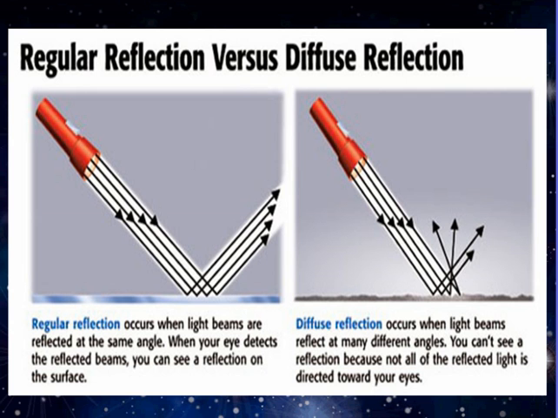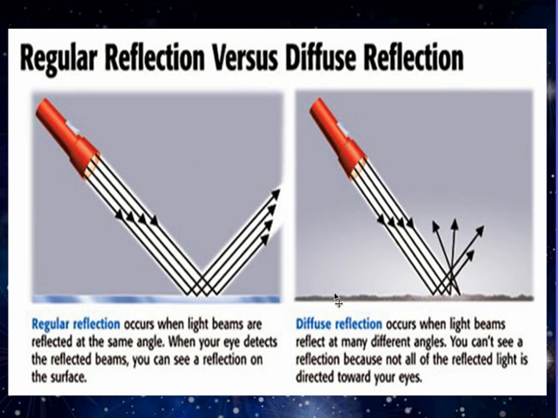Alright, this is new. You are all familiar by now with light reflecting at the same angle. This is called regular reflection. It's what we've been talking about. It happens when a beam of light hits a smooth surface such as a mirror or a smooth lake and bounces off at the same angle as it hit. This is why you can see reflections on that surface.